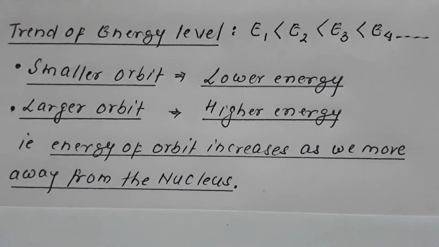These orbits are circular paths. These are energy levels. Various energy levels, that is various orbits, are possible in an atom. The energy of the first orbit is least, and as we move away from the nucleus, the energy keeps increasing. This is the first postulate of Bohr's model.